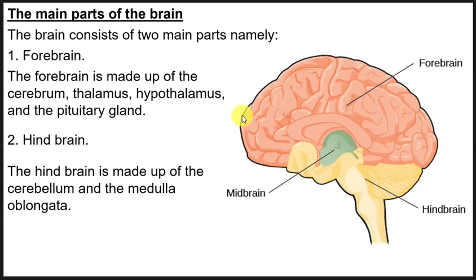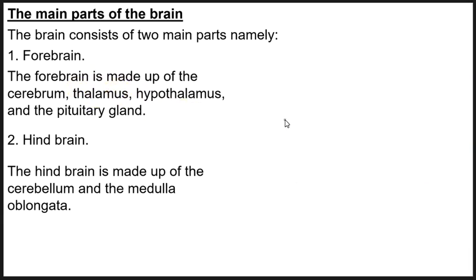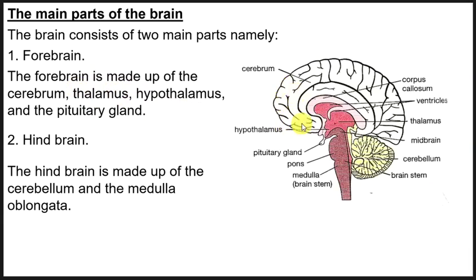Now let me show you the diagram that will show you what these are. This diagram will show us where the parts of the forebrain are, the ones we have mentioned. This part here is the cerebrum. Then the thalamus is this part here.